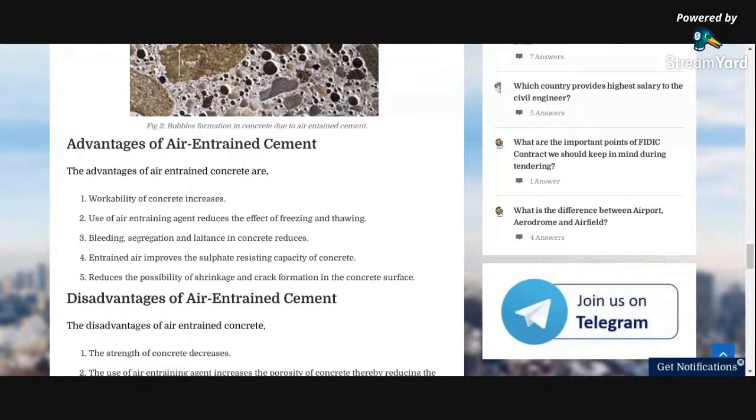And air entrainment improves the sulfate resistance capacity of the concrete. Where the soil contains sulfate chemicals, if you use this type of cement, it will also improve the sulfate resistance capacity of the concrete, and reduce the possibility of sinkage and crack formation in the concrete surface. So this is basically the advantage of air entrained cement.